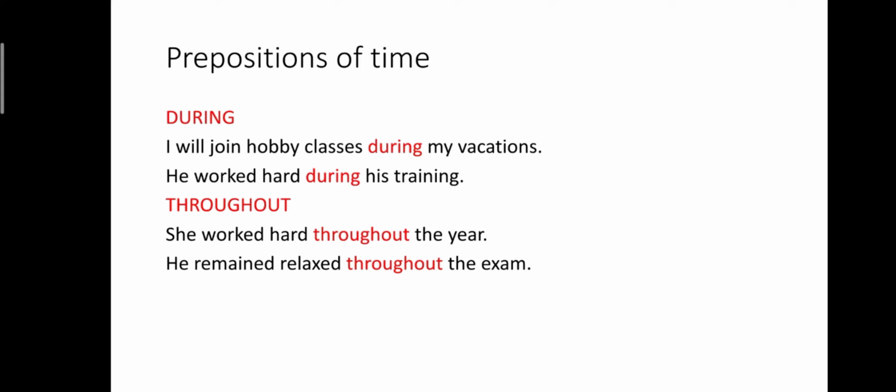Here also it has been used for duration of time, but throughout means for the whole year. We are talking about the complete year. Next one, he remained relaxed throughout the exam. It means during the examination time, for the whole time, the boy remained relaxed. So these are some of the prepositions which are mainly used as prepositions of time.